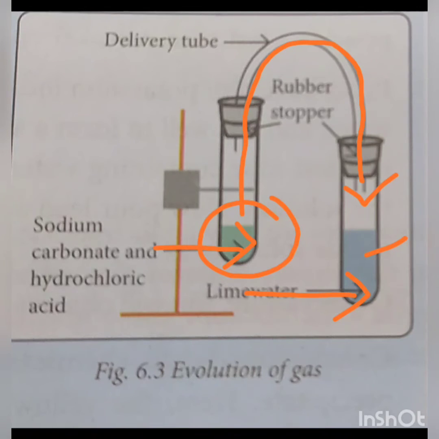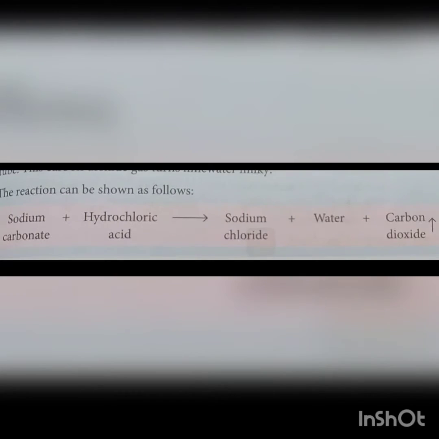This carbon dioxide turns the lime water milky. The reaction can be shown as follows. Sodium carbonate plus hydrochloric acid gives sodium chloride plus water plus carbon dioxide gas.